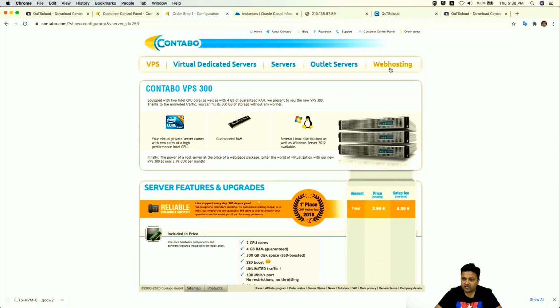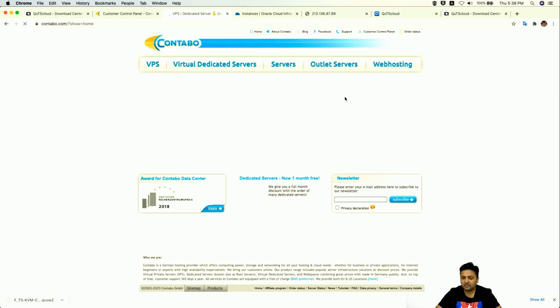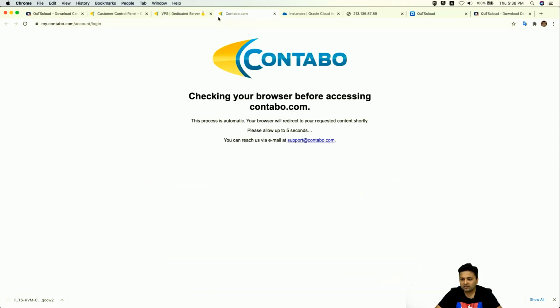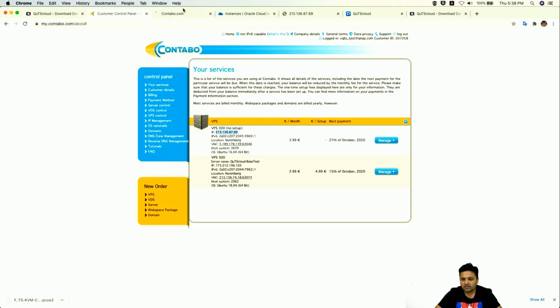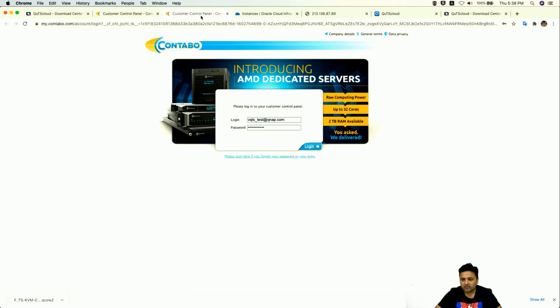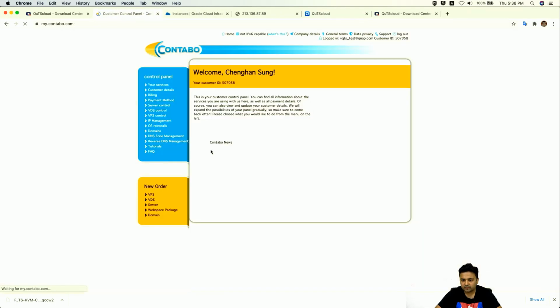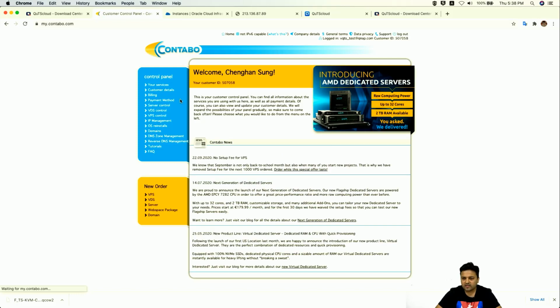You can see all your servers that you have purchased in the control panel here. Click on customer control panel. I think it logged out, let me log in again. Yeah, so this is the customer control panel.